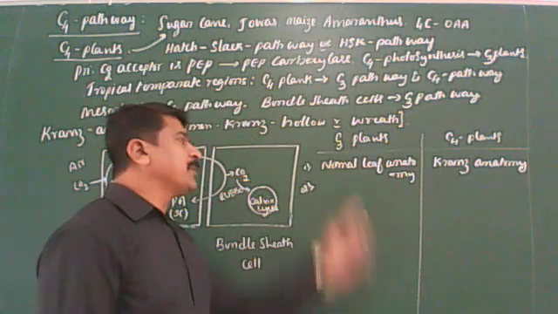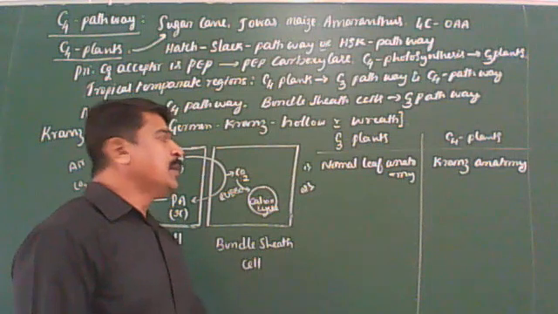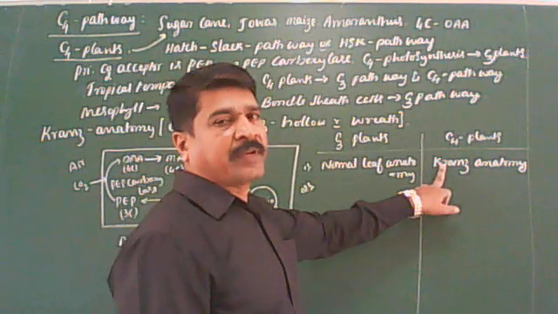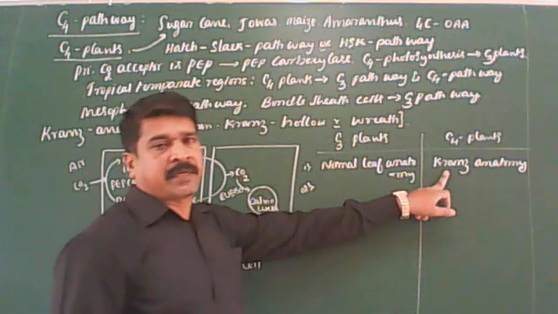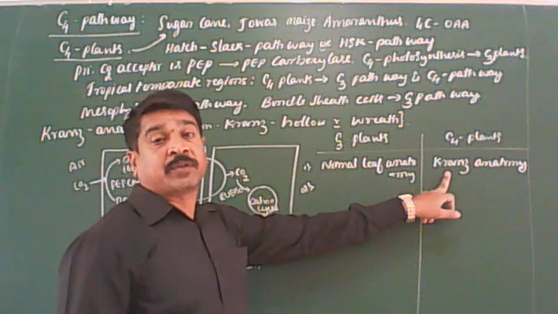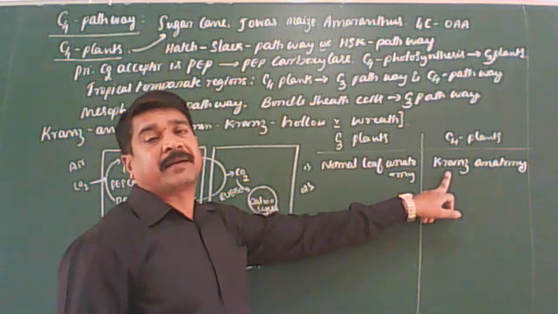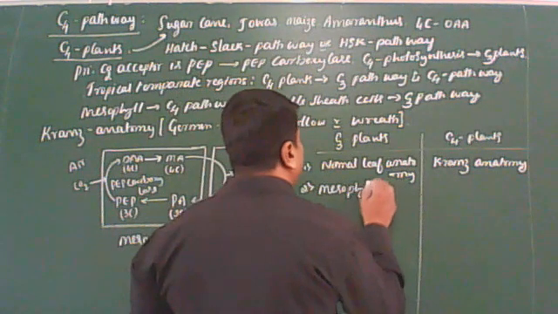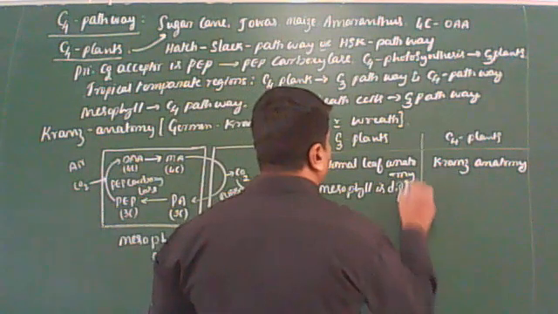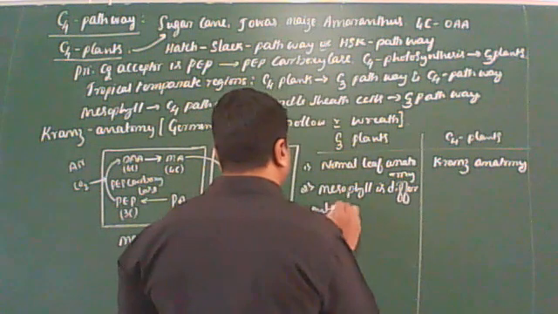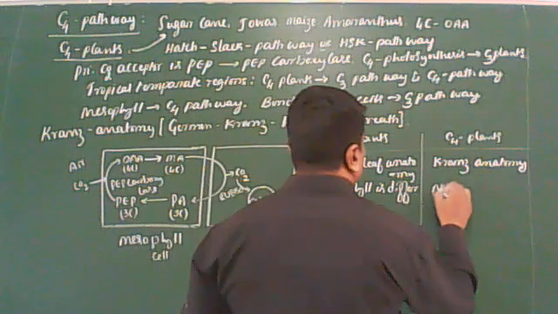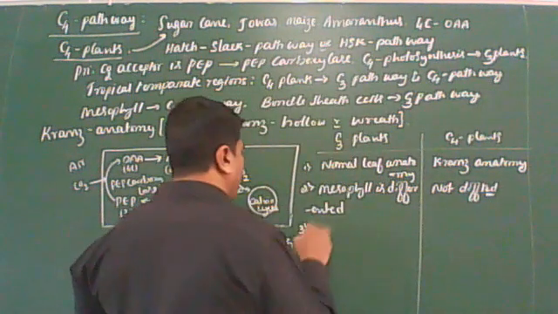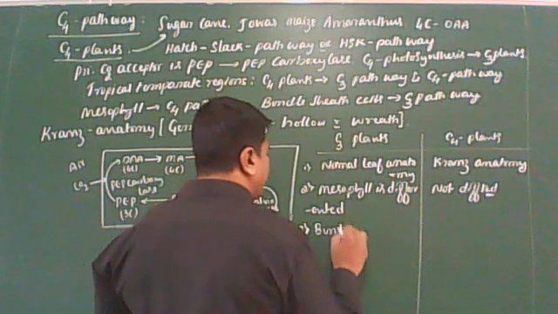Normal leaf anatomy is nothing but where the mesophyll is differentiated into palisade and spongy cells. Kranz anatomy, just now we have discussed, is a special type of leaf anatomy where the mesophyll is not differentiated. Bundle sheath cells contain chloroplasts without grana but contain starch grains. Clear? Next, the second difference: in C3 plants the mesophyll is differentiated into palisade and spongy cells. In C4 plants the mesophyll is not differentiated.